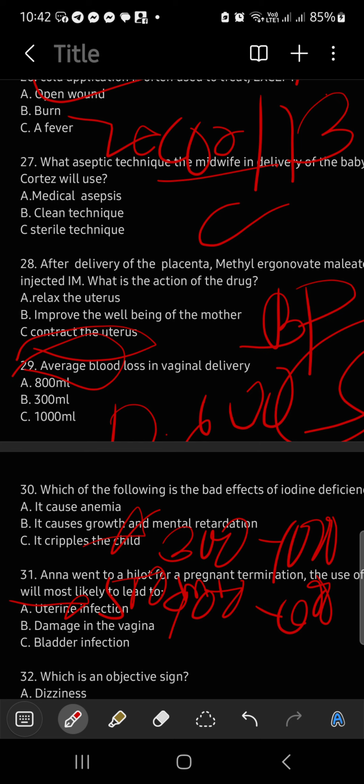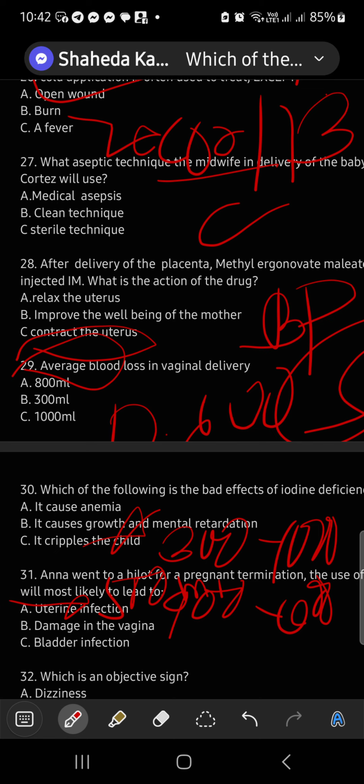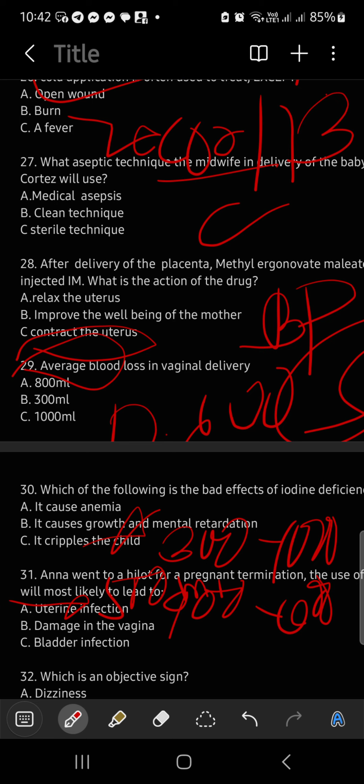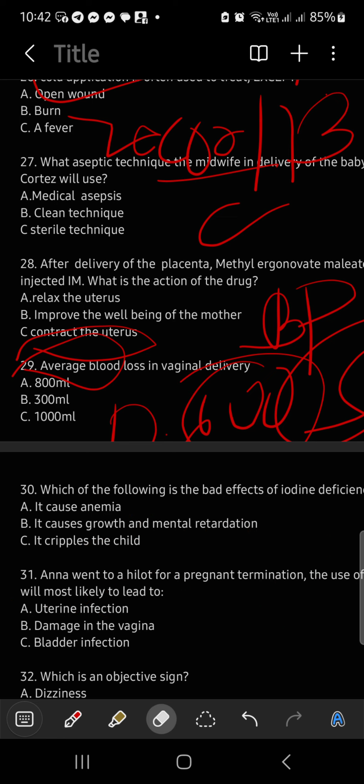I know, there's a 600 on it. But I preferred to answer 300 before. Now, I understand why it is 600. So, the correct answer is letter, no answer. No correct answer in this question, but the answer is 600 ml dapat. Right? Let's proceed to the next one. At least things have been clarified.